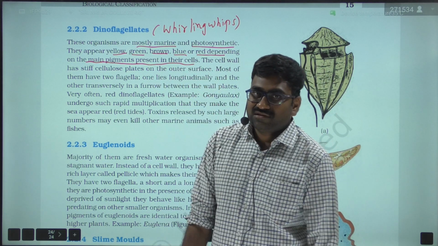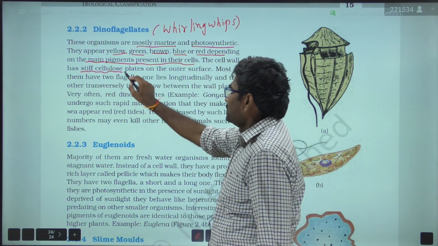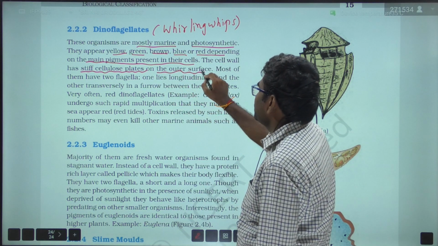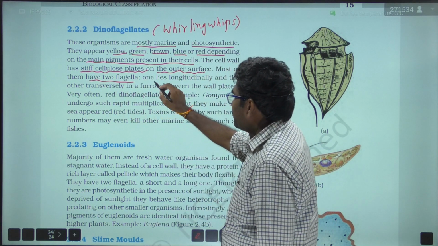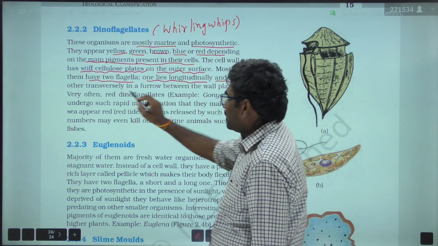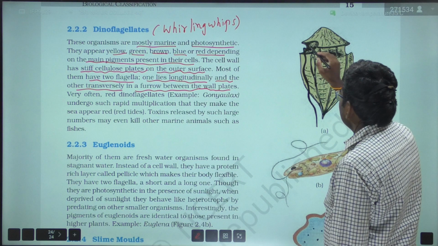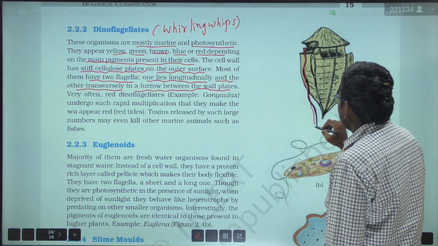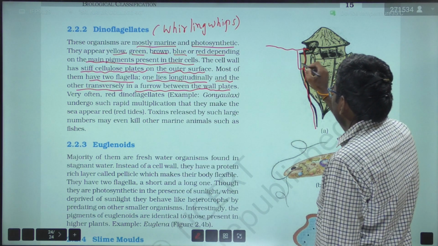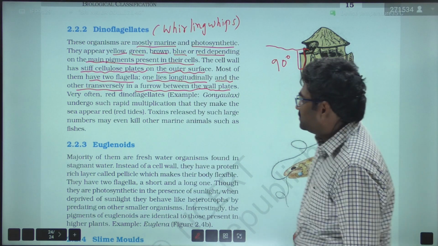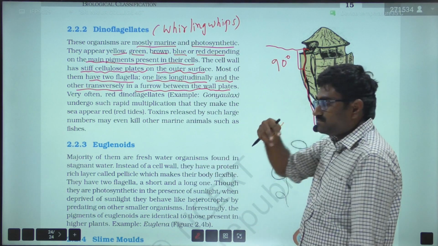So the cell wall has stiff cellulosic plates on the outer surface, and most of them have two flagella. One lies longitudinally and the other transversely in a furrow between the wall plates. So one lies longitudinally and the other lies transversely, making a 90 degree angle, that is perpendicular to each other, and this produces the spinning movement.